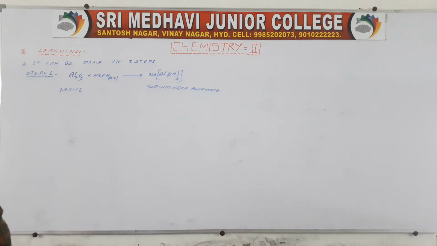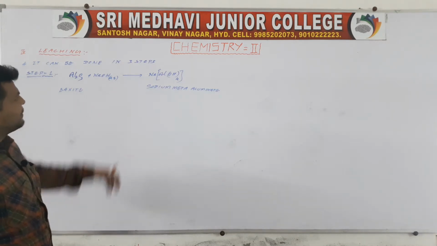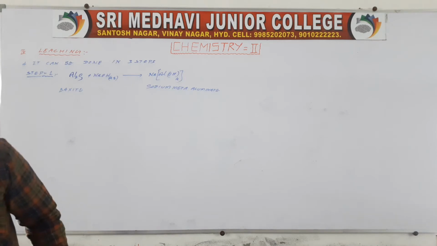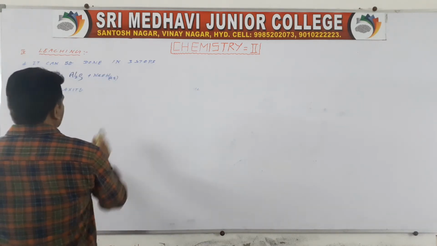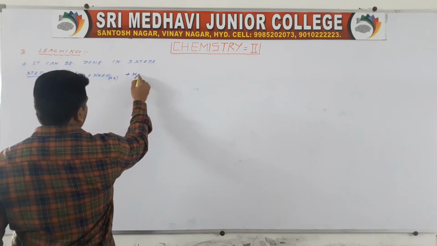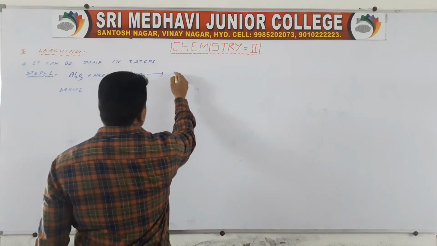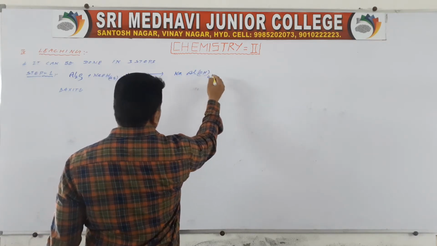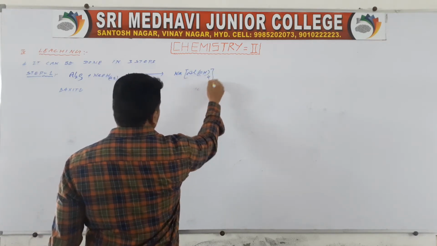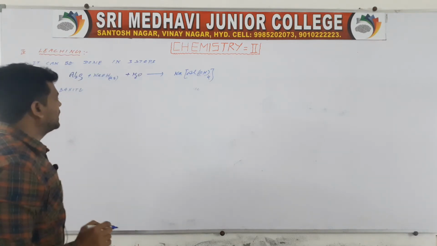In the leaching process, first sodium meta-aluminate is formed, and then here we have to add aqueous sodium hydroxide. Aqueous sodium hydroxide means we have to add water molecules also. Then NaAl(OH)4 is formed. How to balance now?